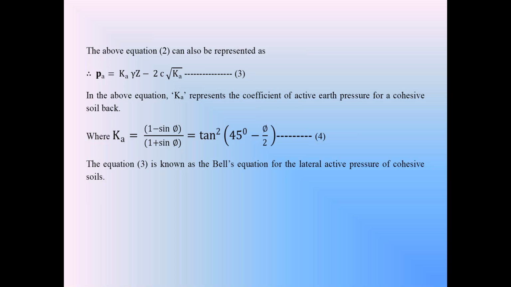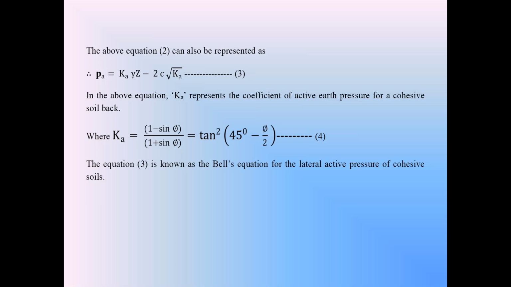Dear students, with this I am going to stop today's class. I explained the active earth pressure equation according to Rankine's active earth pressure theory, and that equation for the cohesive backfill. I think you understand this derivation clearly.